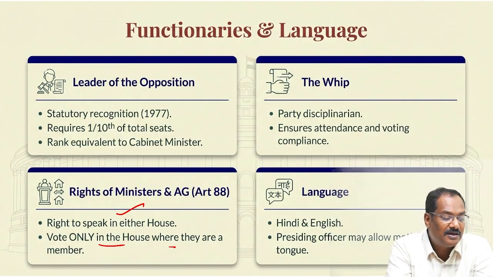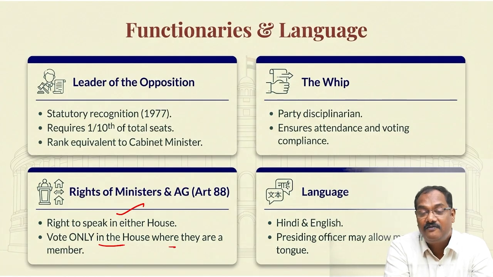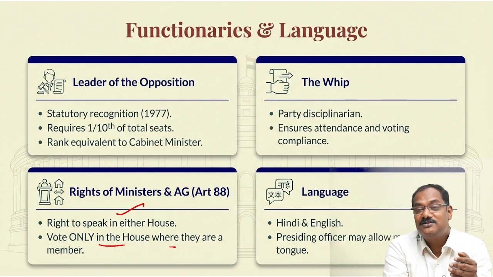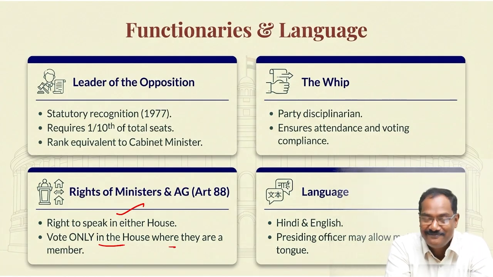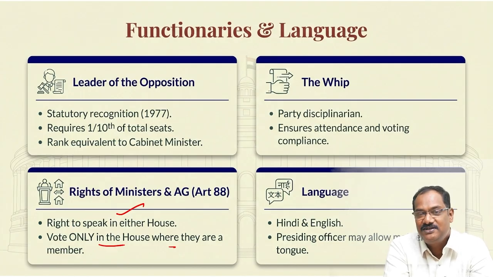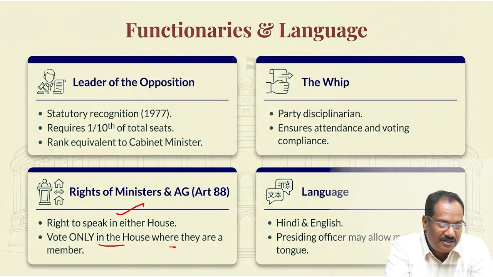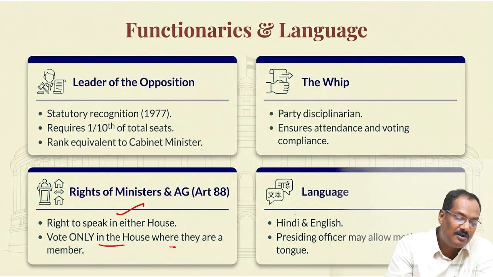Okay, right to speak in either of the houses. Now this is very important. For example, recently the Prime Minister was not allowed to speak in Lok Sabha. I am very worried. That means the opposition is so strong in India that they are not allowing the Prime Minister to speak. So he could not speak in the motion of thanks to the president in Lok Sabha, so he spoke in Rajya Sabha. He can speak in Rajya Sabha, but he cannot vote in Rajya Sabha because he is a member of Lok Sabha. So ministers have this privilege to speak either in Lok Sabha or in Rajya Sabha. Doesn't matter at all. Language is normally Hindi and English.